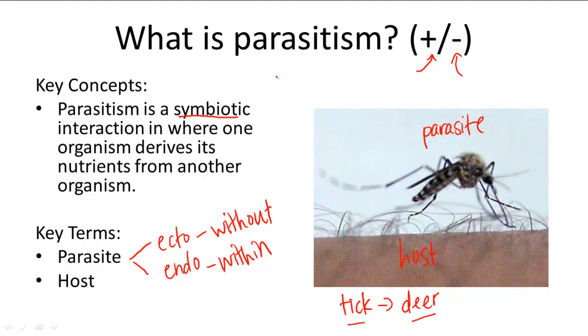So remember, parasitism involves the parasite and the host. The parasite feeds on the host, and the parasite wins, and the host loses.